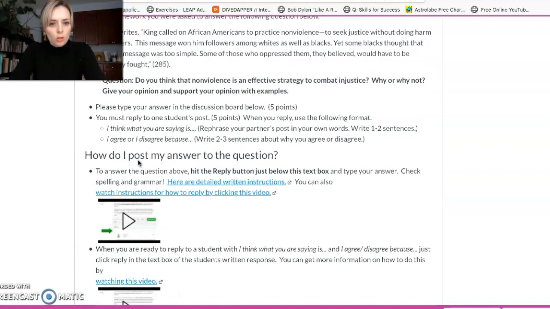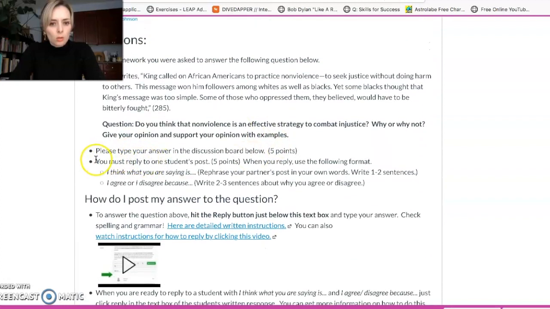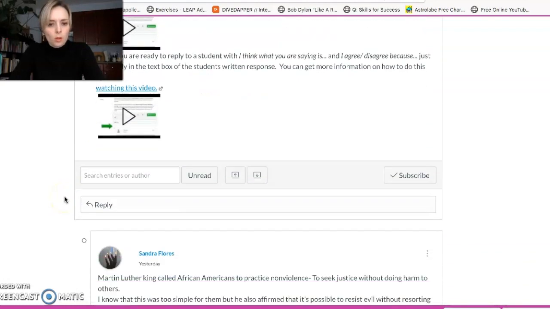And then part 2 is to reply to one student's post. So part 1 is 5 points, part 2 is 5 points as well. For part 2, when you reply, use the following format. So basically, you read what they wrote, and then think about it, and then you can reply. To get you started, you could say something like, I think what you were saying is, I agree or disagree because. So let's go through.